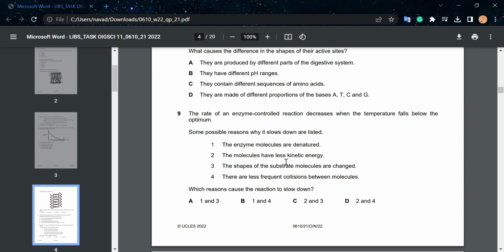The shapes of the substrate molecules are changed. Now, that is not correct because the temperature is not increasing, so it will not collide with the active site that often. So it's not 3. And 4, there are less frequent collisions between molecules. That is the correct option, and hence D will be your correct answer.